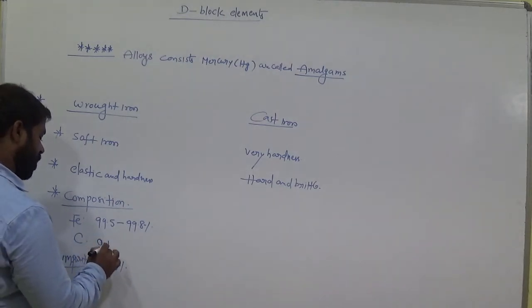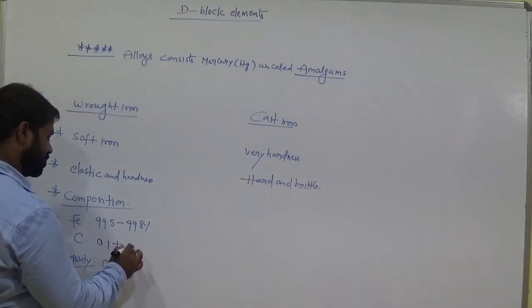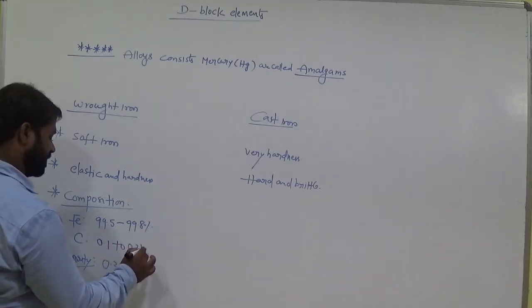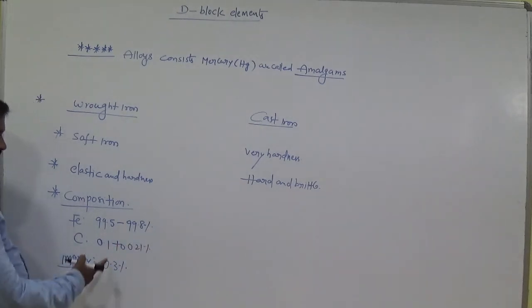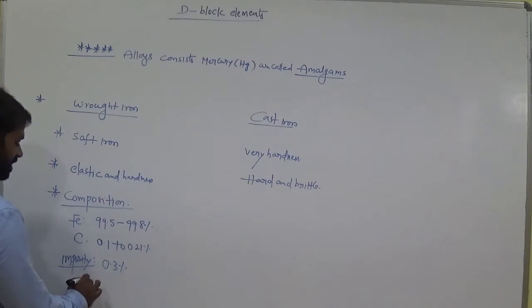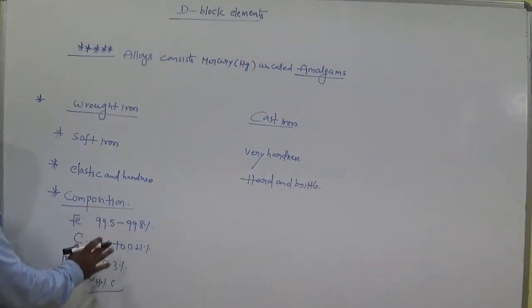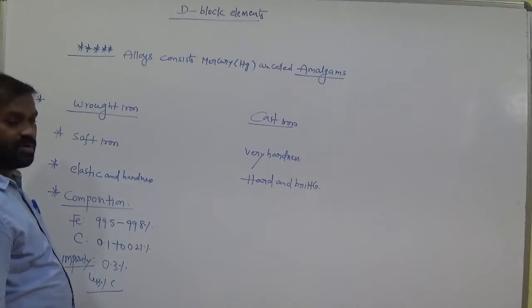Here 0.1 to 0.21% of carbon is present. Very less percentage of carbon is present here, so it is smooth. This is the composition of wrought iron.